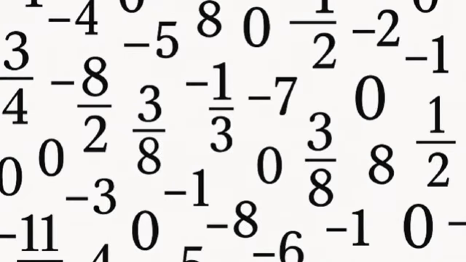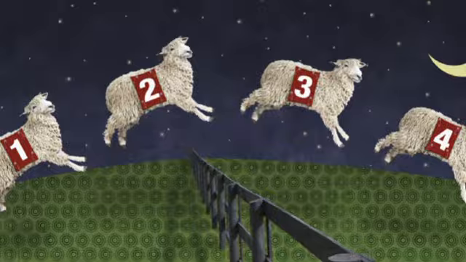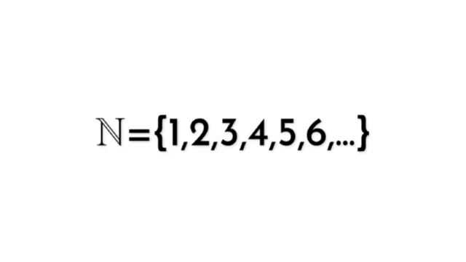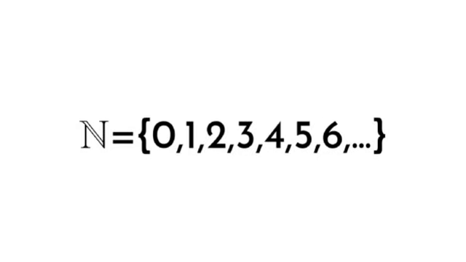Before fractions, negatives, or even zero, there was counting, which uses the natural numbers. We represent them as n equals 1, 2, 3, 4, 5, 6, etc. Some definitions include zero. This distinction depends on the context that the natural numbers are used in. Mathematics is consistent either way.